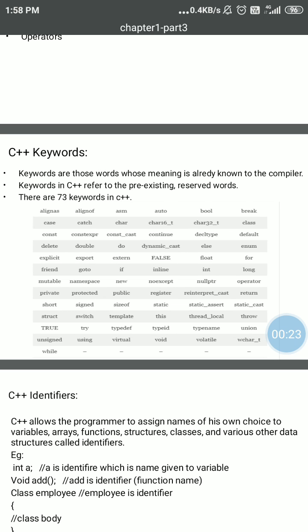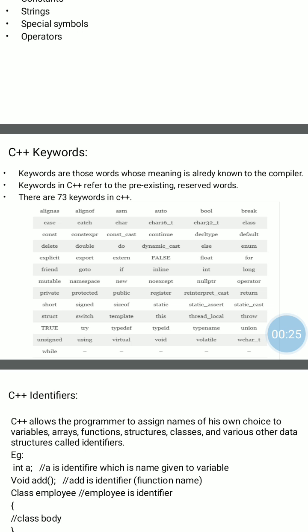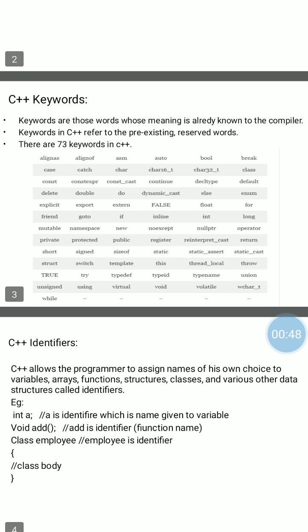The first token is C++ keywords. Keywords means reserved words in C libraries or in C++ libraries. Keywords have a specific meaning in C libraries. There are 73 keywords in C++. Check the list of those 73 keywords.